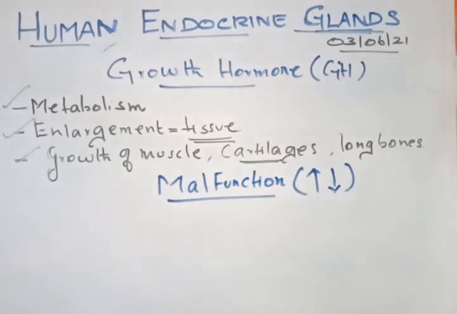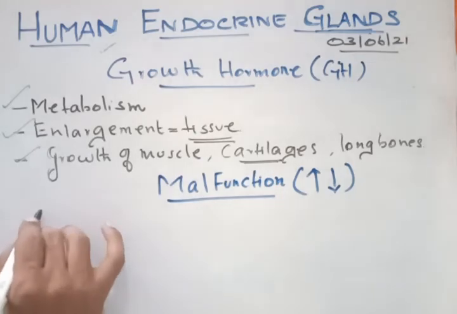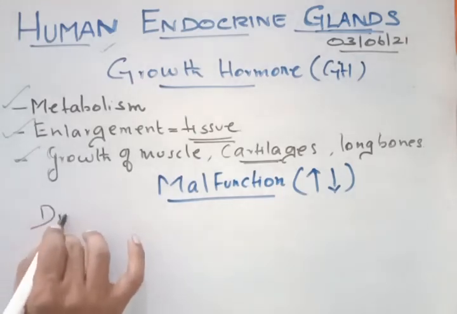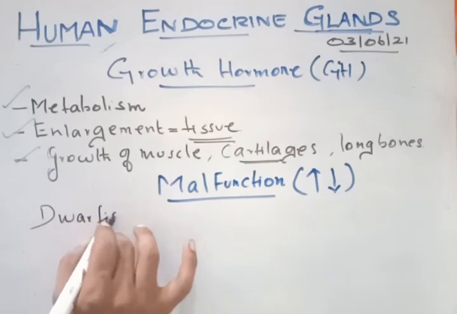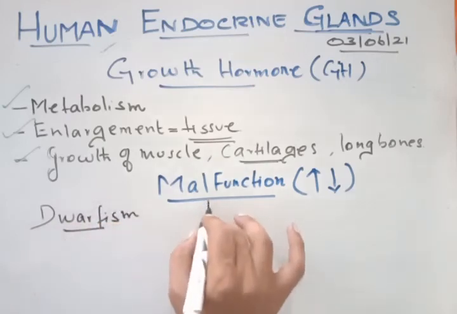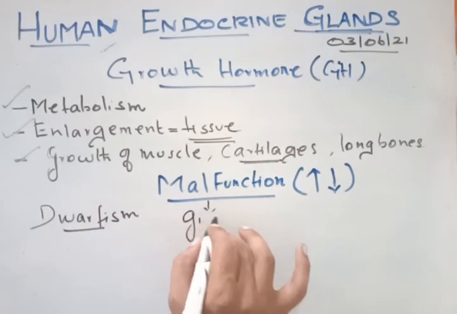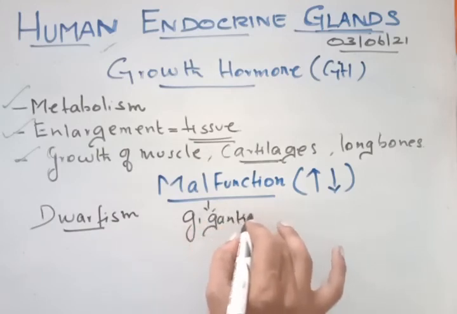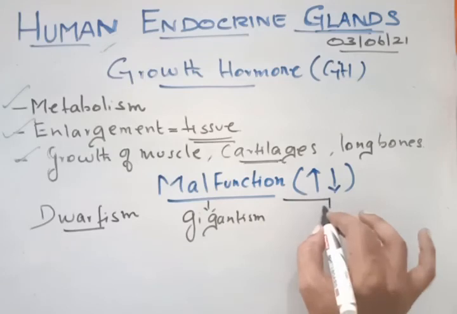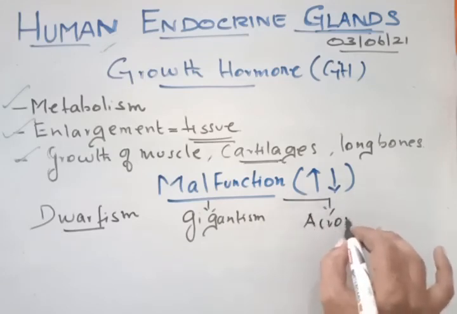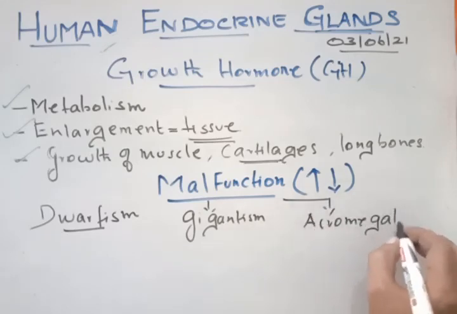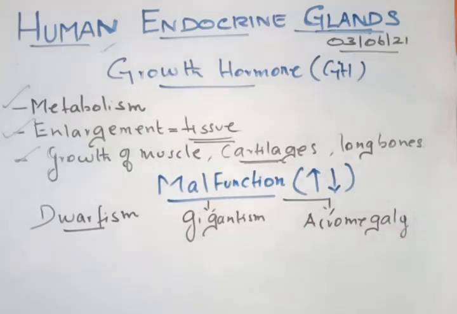Due to this malfunctioning, there are three types of disorders we will be discussing. Not disease, actually disorders. The first one is called dwarfism. The second one is gigantism. And the third one is acromegaly. So these are the three disorders we will discuss due to the malfunctioning of the growth hormone.